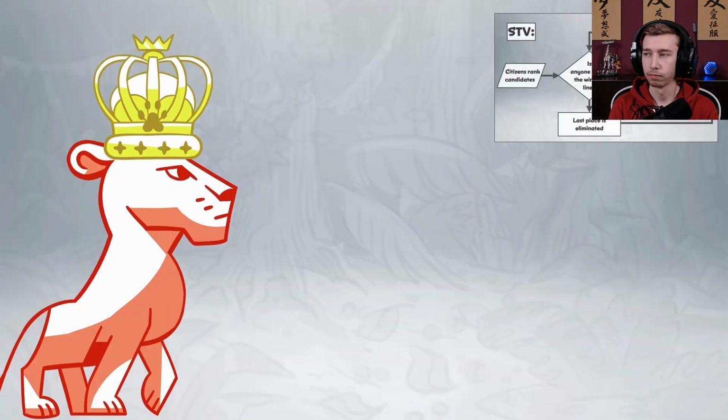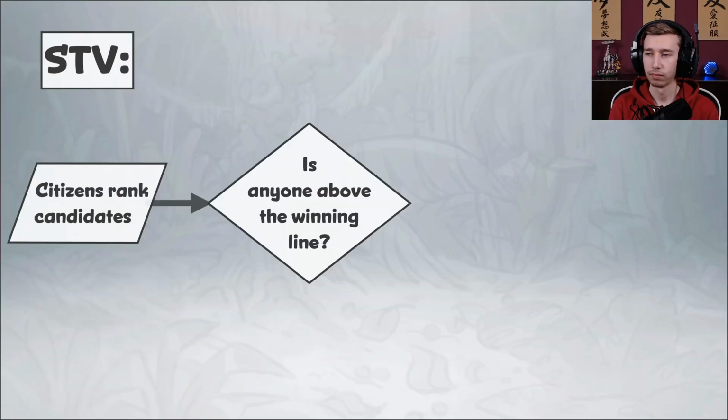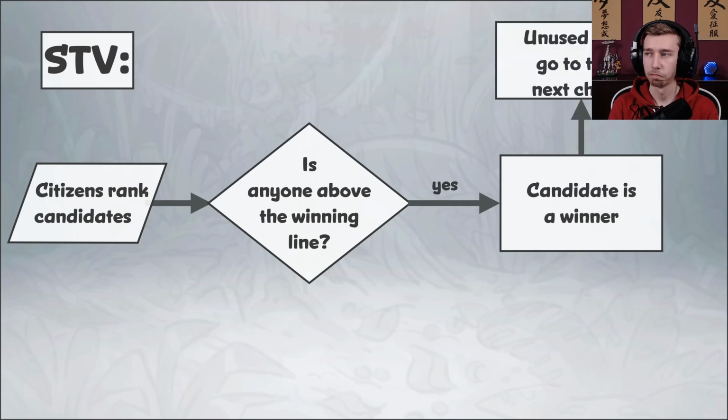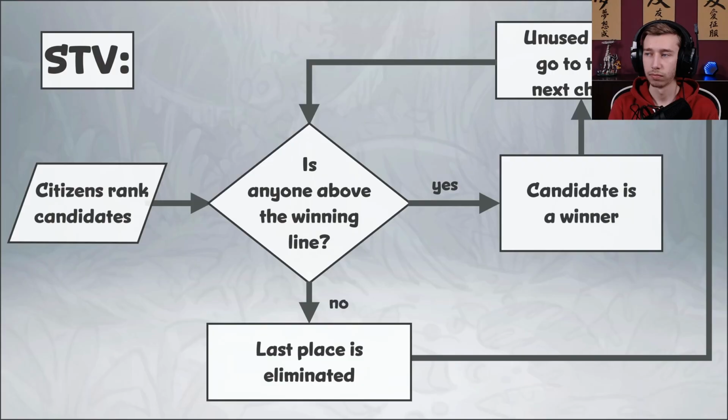Queen Lion has seen STV work. Whether a range has 1 party or lots of parties, the process is still always the same. First, citizens rank their favorite candidates. Second, any candidate above the threshold wins immediately. Extra votes then go to their next choice. If there's no winner, the last place is eliminated and the votes go to their next choice. Repeat until all the winners are found.